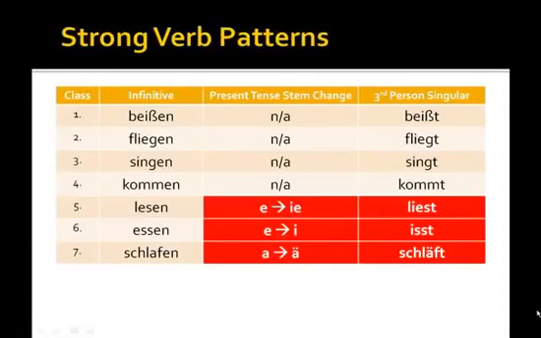And 6, we have essen, to eat. Ich esse, du isst, er isst, wir essen. And number 7, schlafen, A goes to A umlaut, like we've seen in fahren. Ich schlafe, du schläfst, er schläft, wir schlafen. Now, patterns 1 through 4 don't change in the present tense, but change in the past tense, and we'll get to that in another lesson.